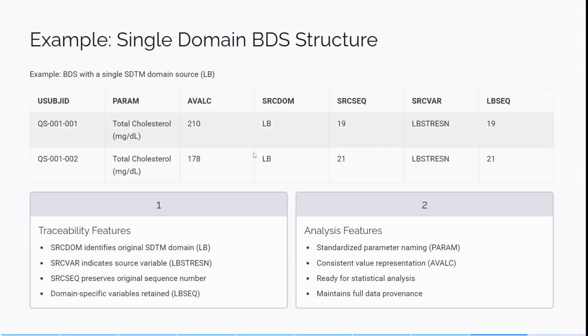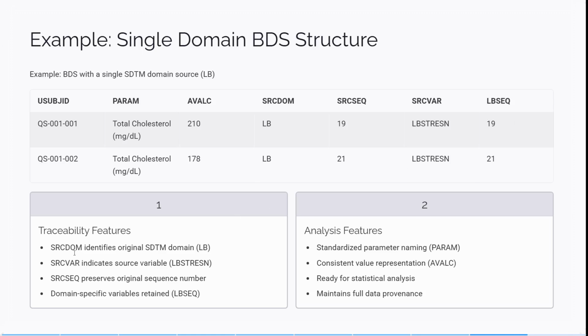So an example of a single-domain BDS data structure. As I mentioned, this is also in the LB dataset. The PARAM will be total cholesterol, the character result is 210, the source domain will be LB, the source sequence of that record is 19, the source variable is the standardized result numeric format, LBSTRESN, and the LB sequence would be 19 because it comes from the same record.